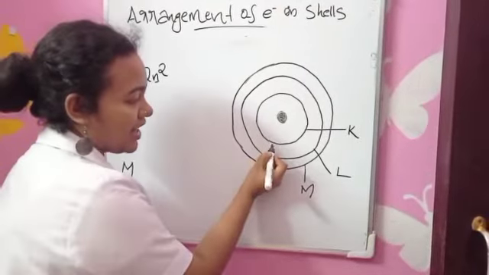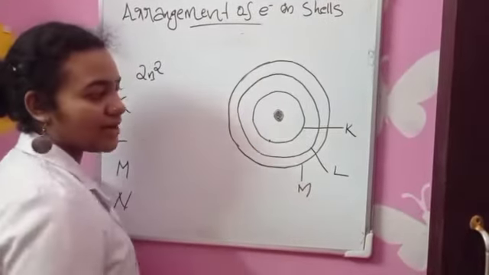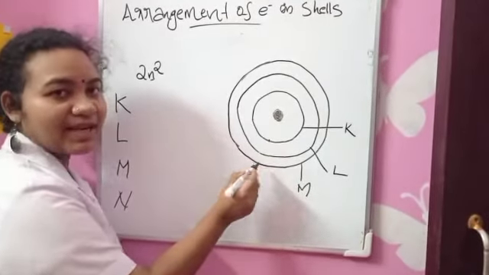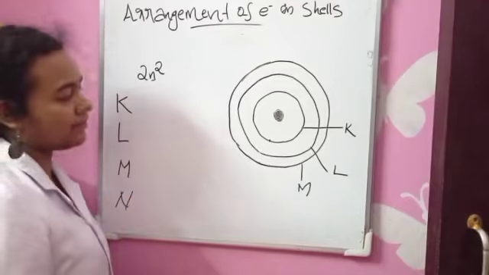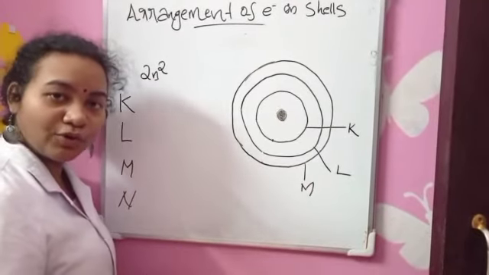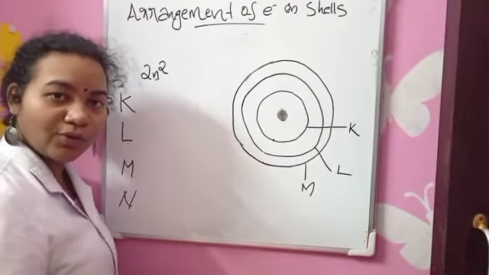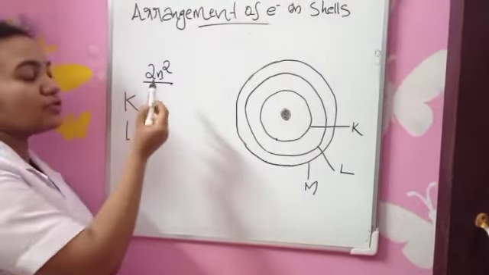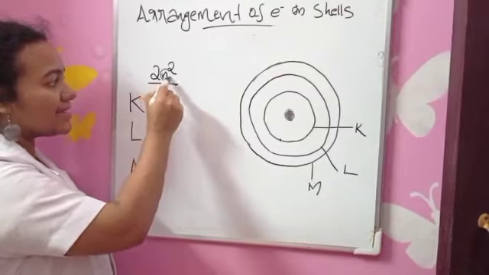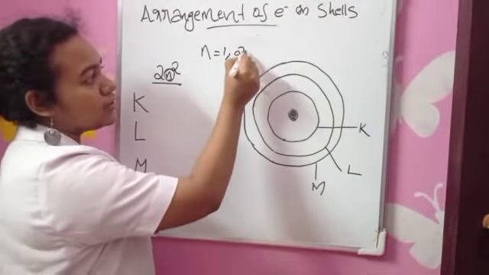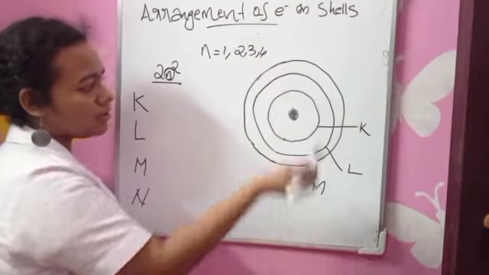The first shell is known as K shell, the second shell is L shell, the third shell is M shell and the fourth shell is N shell. How many electrons can be accommodated in K shell? Do you know? We will calculate. There is a formula to calculate the number of electrons in each shell. That formula is 2n square. Here n is an integer. n may be 1, 2, 3, 4.